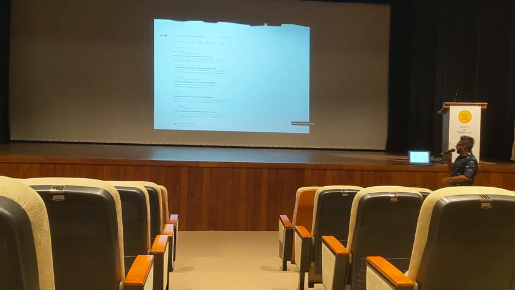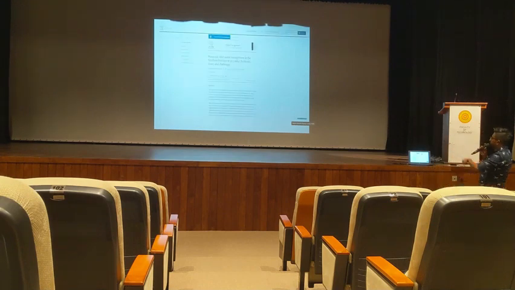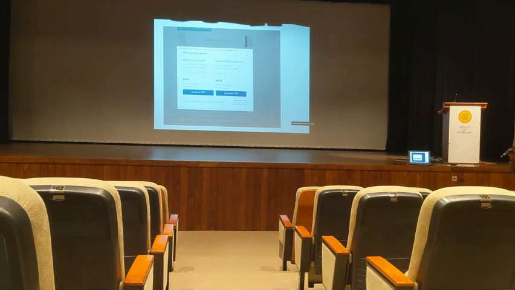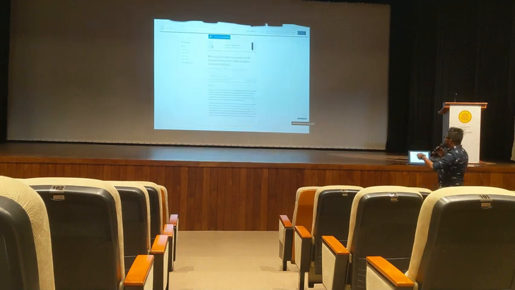I am searching the same thing, solid waste management, Sri Lanka, high quality journal paper, elsewhere. Then several journal papers appear here. I just click the first one. It is in one of the journals called Waste Management. But when I try to download, there is no download option for this PDF file, only purchase the PDF. To purchase, I have to pay around $35. But I am not ready to pay $35 for a single paper. Then what you can do is, this URL,